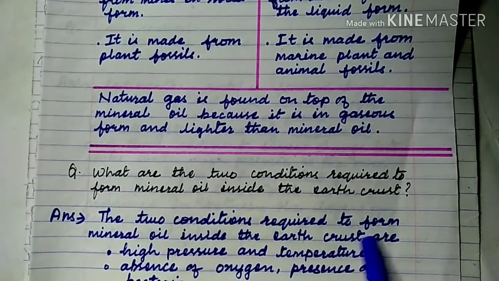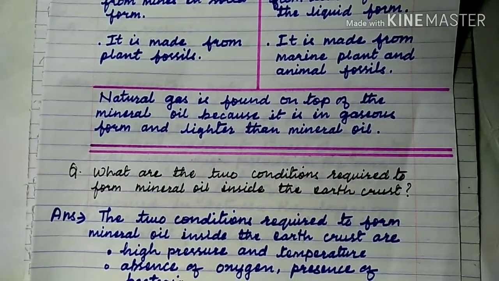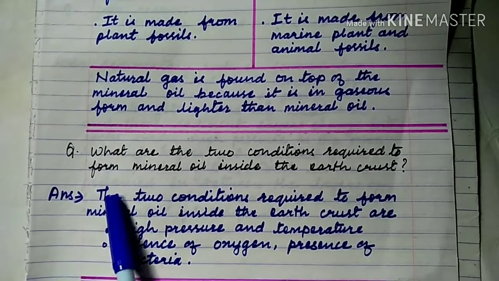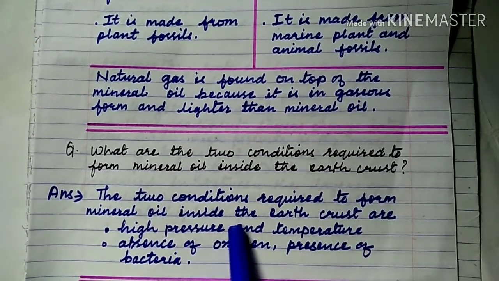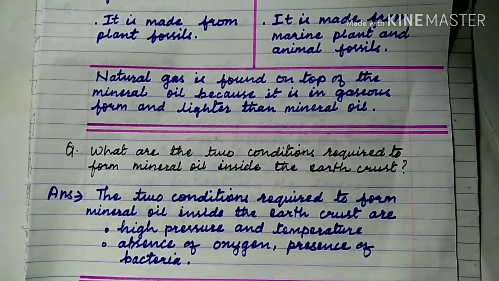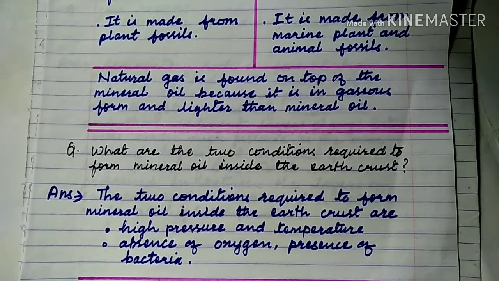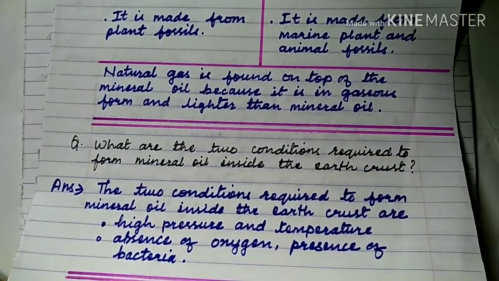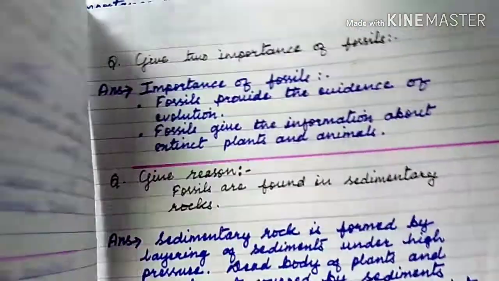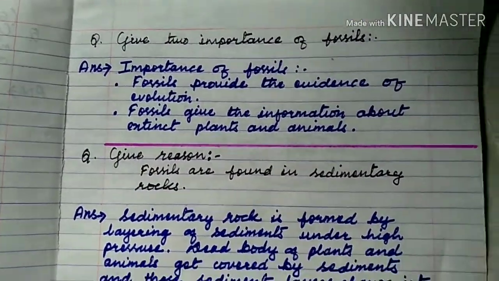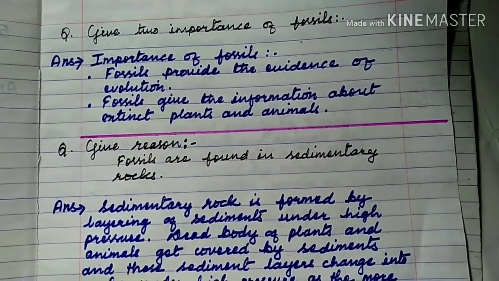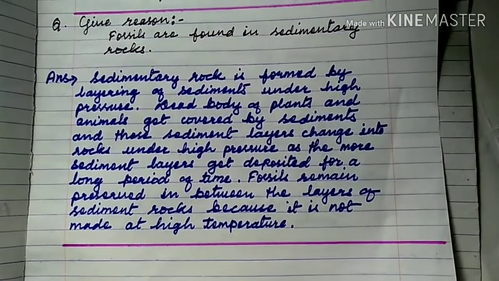Now, what are the two conditions required to form mineral oil inside the earth's crust? The conditions required are high pressure and temperature, absence of oxygen, and presence of bacteria. Give two importance of fossils. It is already done. Fossils are found in sedimentary rocks.